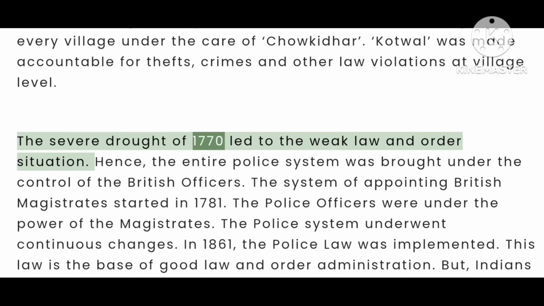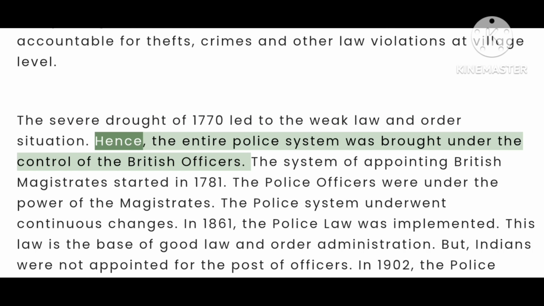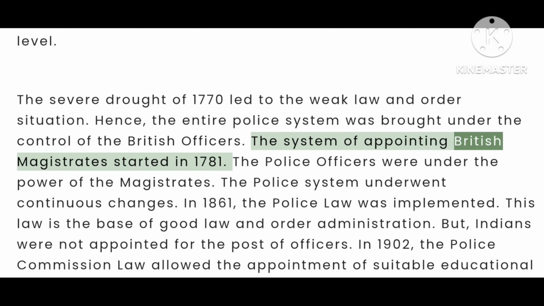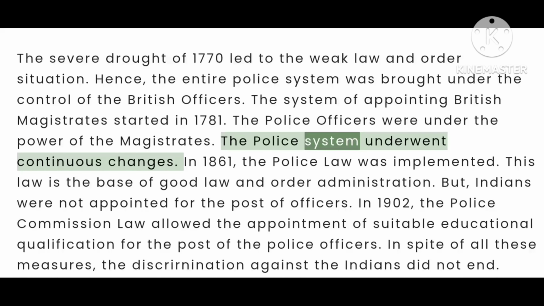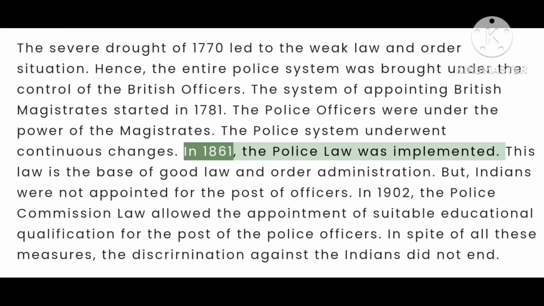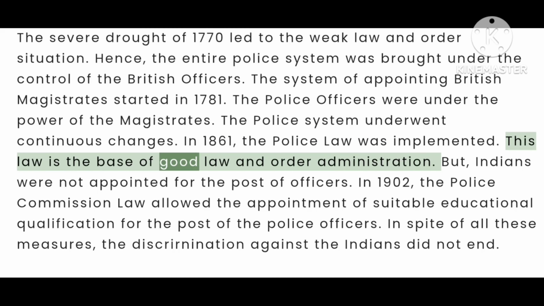The severe drought of 1770 led to the weak law and order situation. Hence, the entire police system was brought under the control of the British officers. The system of appointing British magistrates started in 1781. The police officers were under the power of the magistrates. The police system underwent continuous changes. In 1861, the police law was implemented. This law is the base of good law and order administration.